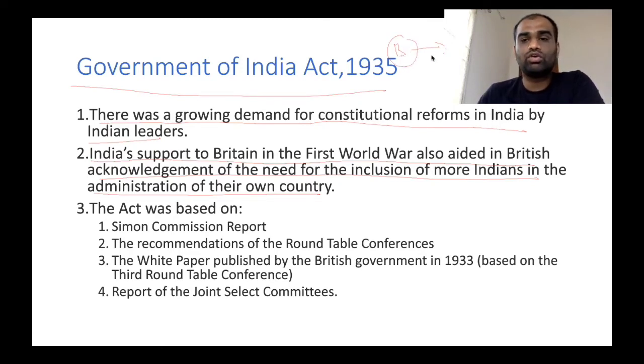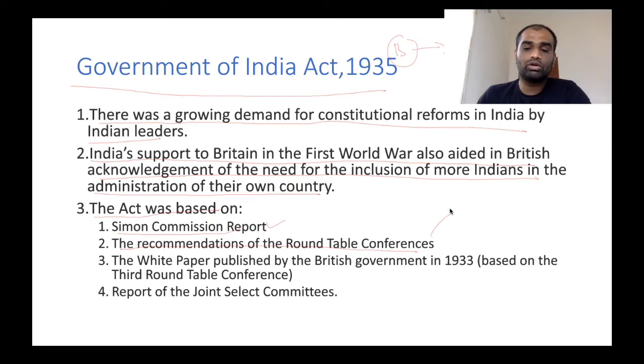Now, at that time in 1935, there was a brewing war between Britain as well as Germany. Now, Britain was desperate for approval from Indian leaders, so they wanted to pass some reform so that they could be well equipped to recruit more Indians for their war efforts. And also, this act was based on a number of recommendations given by a number of reports like the Simon Commission report and recommendations of the roundtable conferences.